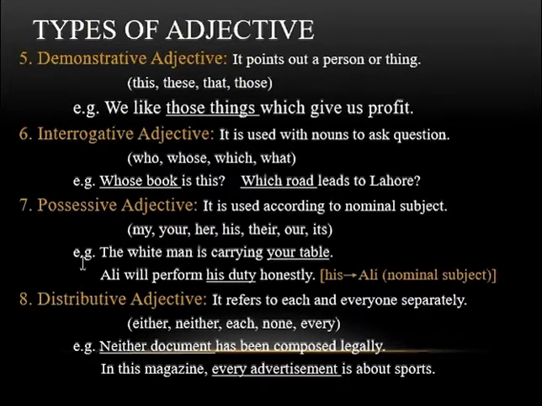The example in the sentence is: the white man is carrying your table. Your table is a specific table that belongs to you. Your is a modifier of table. Table is a noun and your is an adjective. So your as an adjective is a modifier of table, and this is your table, that is the possession of someone. The next sentence is: Ali will perform his duty honestly. Like Ali will perform the duty that belongs to him honestly, not of someone else.